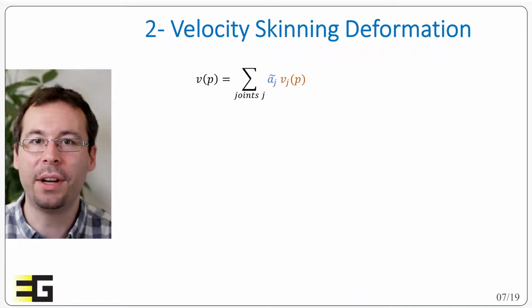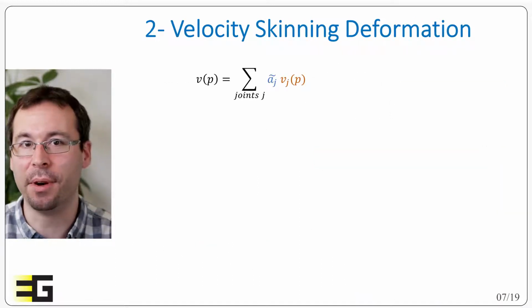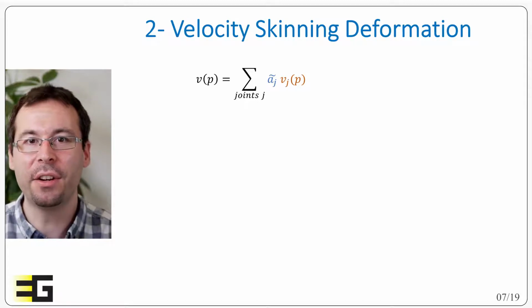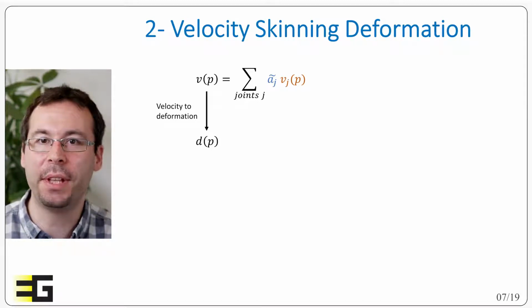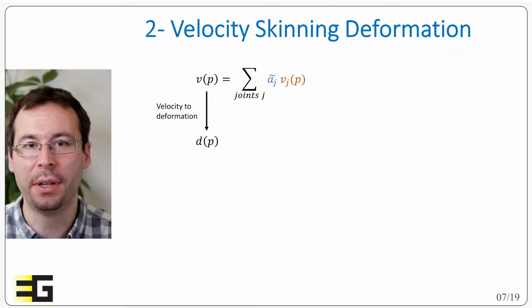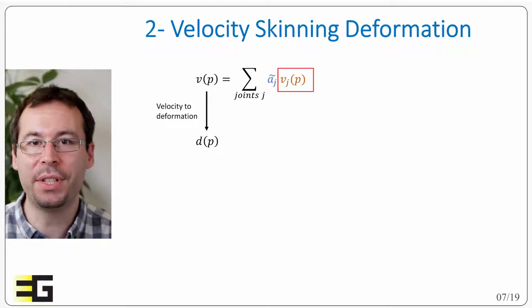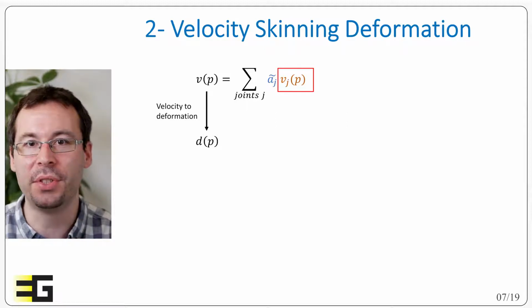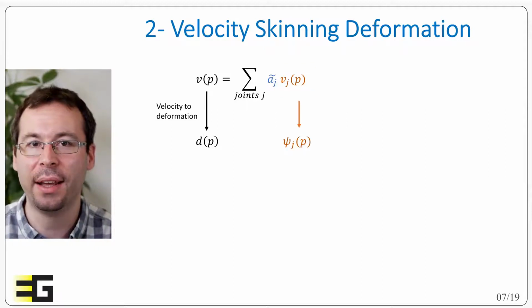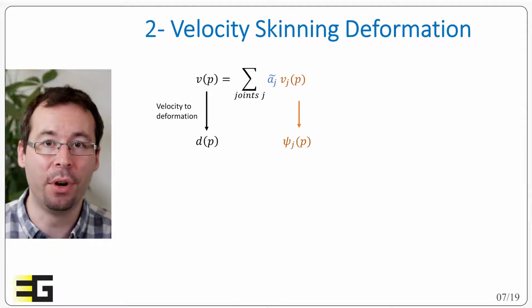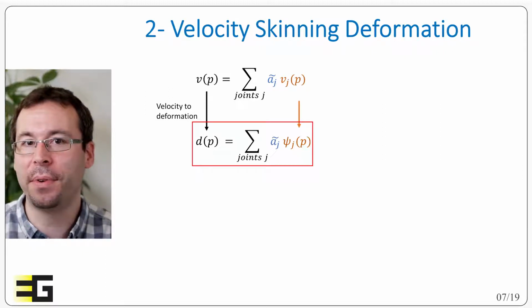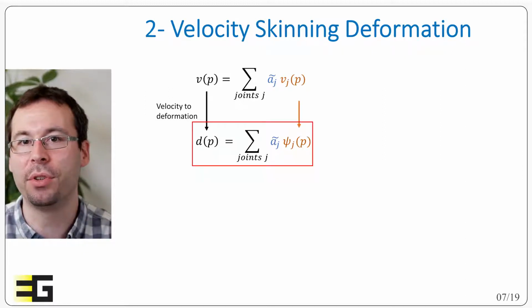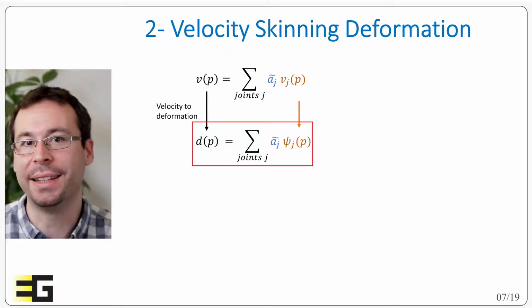Now that we have this relation in velocity as a linear sum of velocity Vj, the idea is to convert it to a relation of deformation on the geometry. If we suppose that each velocity contribution Vj from bone j at position P induces a deformation Cj, and that Cj is sufficiently small, then the weighted sum of velocity can be assumed to induce a sum of deformation by linearity.